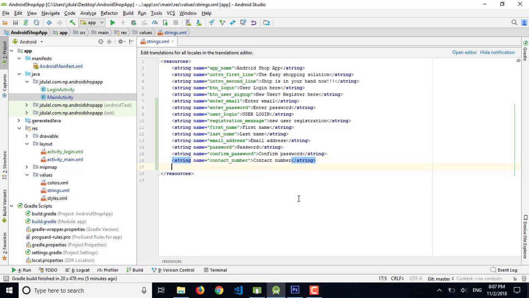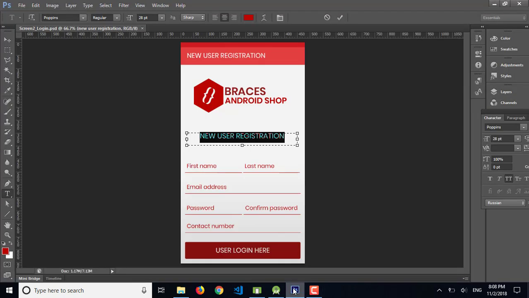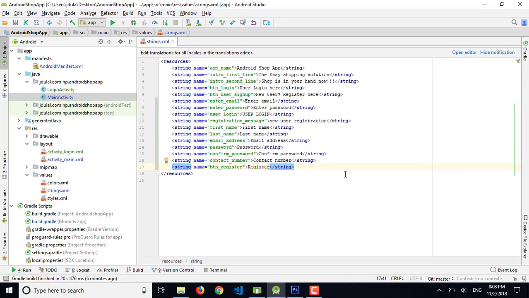Alright guys, the string resources are almost ready, and next one I want to use is the register button, btn underscore register, and the value register. Okay, so we have all of the necessary string resources. There is some mistake, user login, here in my layout, so it's register, and it's okay.